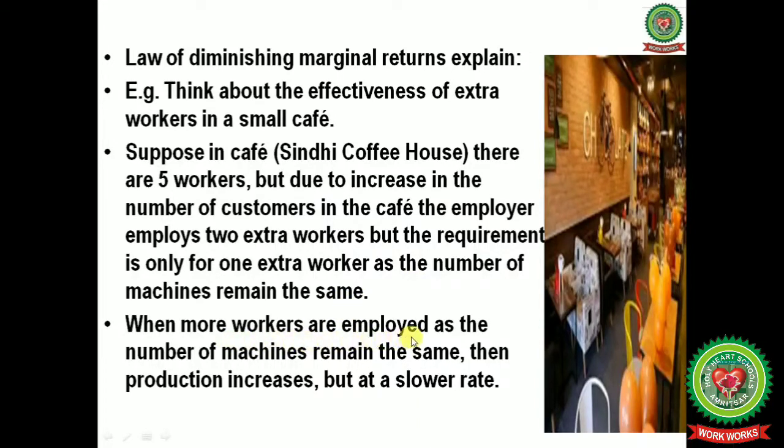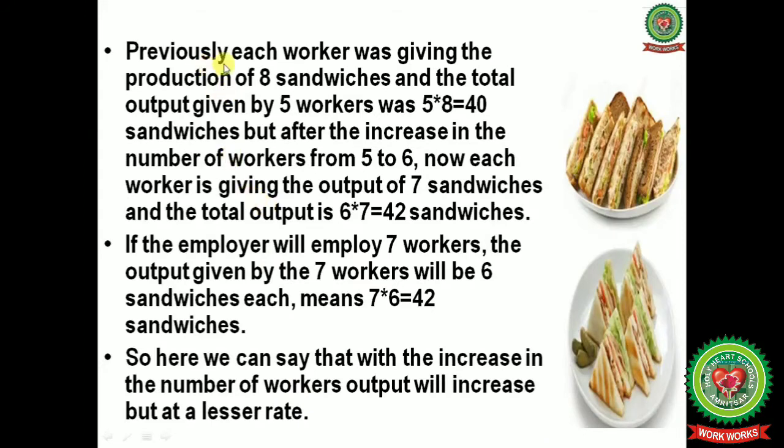When more workers are employed, as the number of machines remains the same, then the production will increase but at a decreasing rate. Previously, each worker was giving the production of 8 sandwiches, and the total output given by 5 workers was 5 multiplied by 8, which equals 40 sandwiches. But after the increase in the number of workers from 5 to 6, now each worker is giving the output of 7 sandwiches, and the total output is 42 sandwiches.